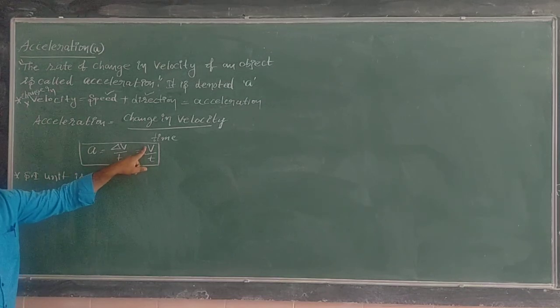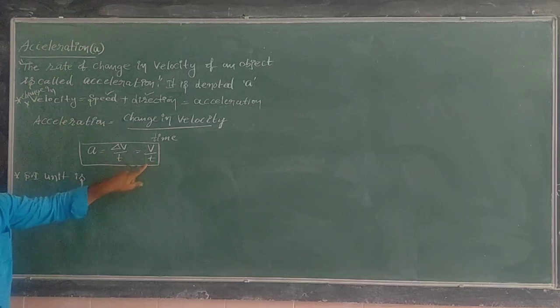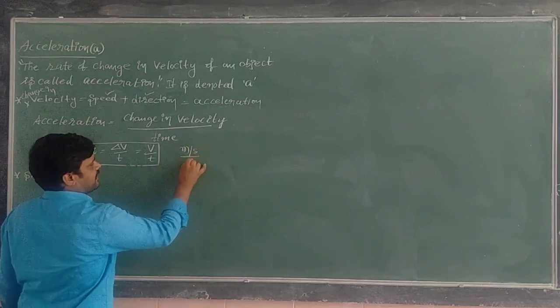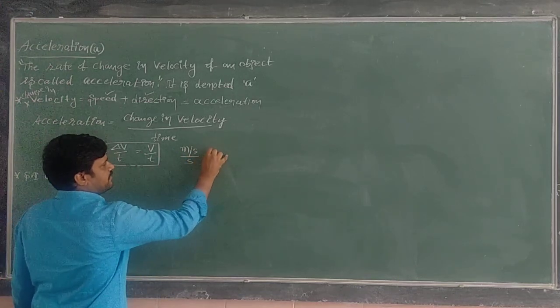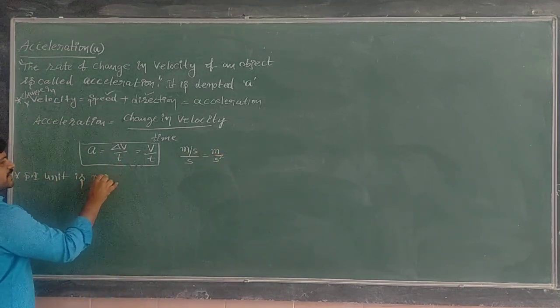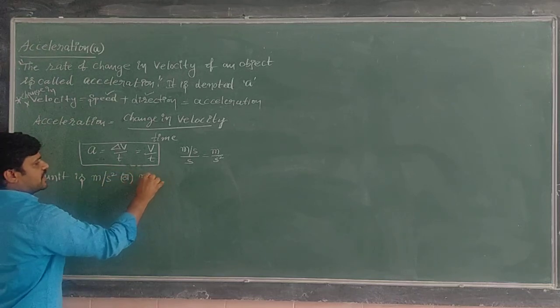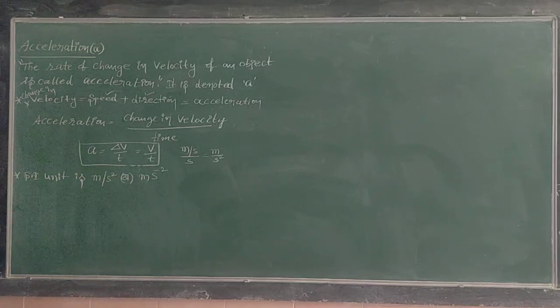For velocity the unit is meter per second, and for time the unit is second. Meter per second divided by second: this second goes to the denominator, so it becomes meter per second square. We can write meter per second square or meter second to the power minus two.